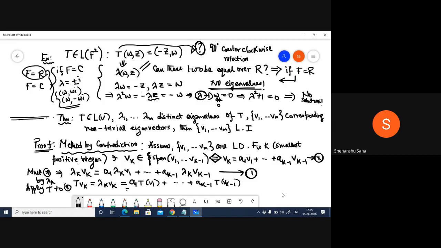And individually, this T v1 will be what? Lambda 1 v1, correct? And then this T v_{k-1} would be what? Lambda_{k-1} v_{k-1}. Let's call this equation number 2.